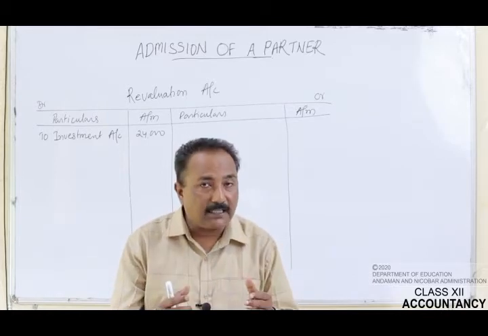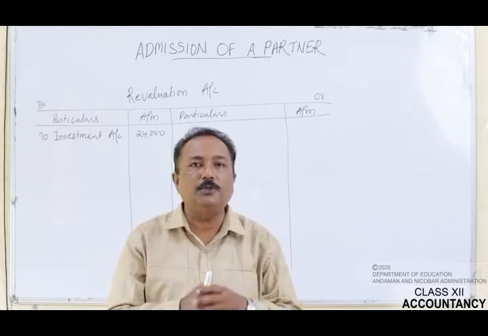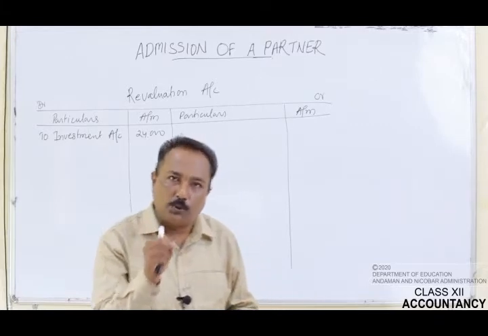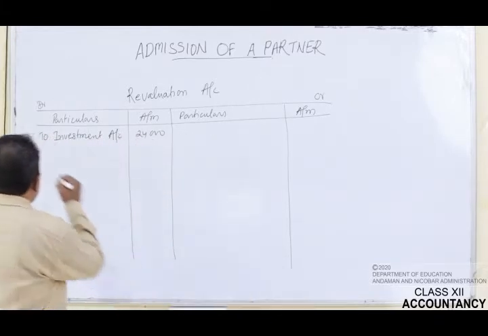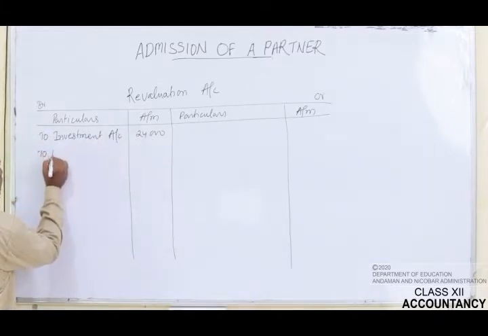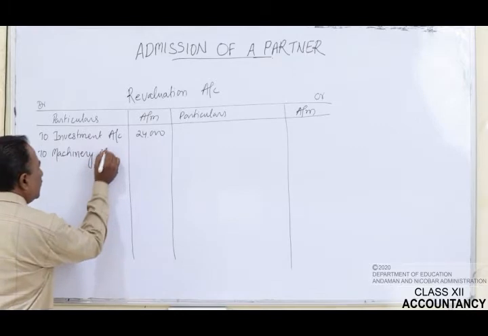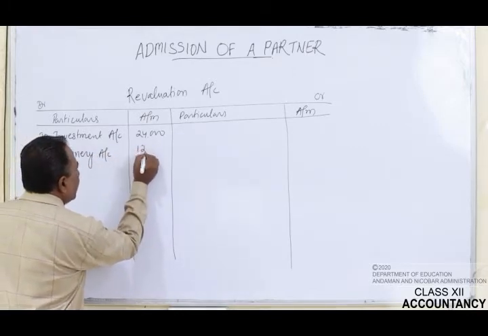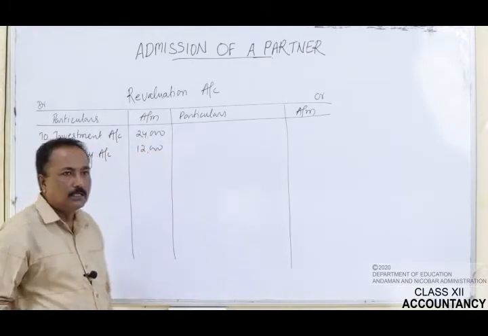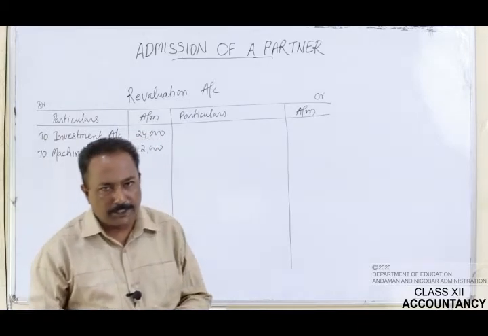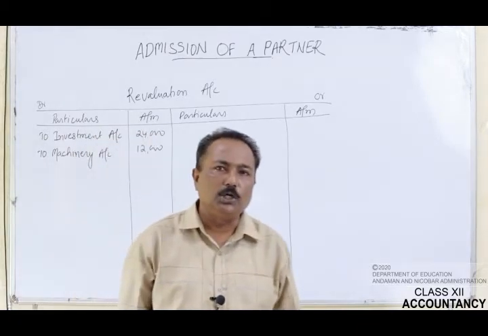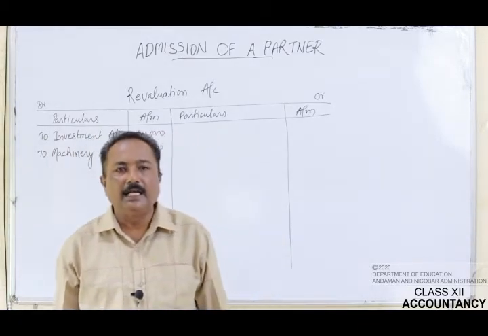So it means that the value of machinery has also reduced by rupees 12,000. If it has reduced, it has to be recorded on the debit side, machinery account, and here you write rupees 12,000. So we have recorded the machinery also. Let's pass on to the next point.